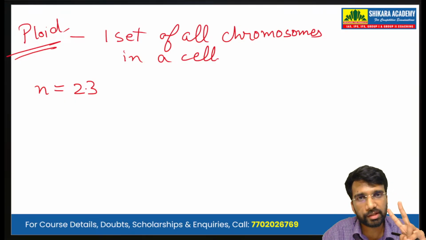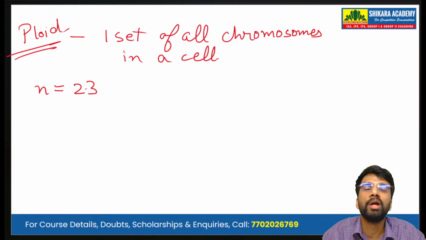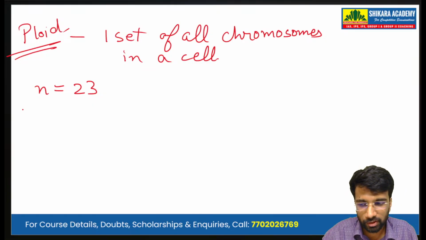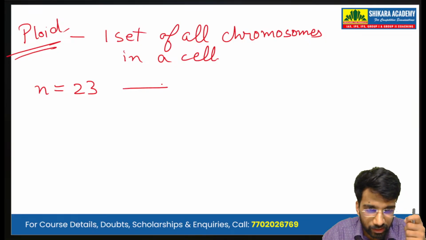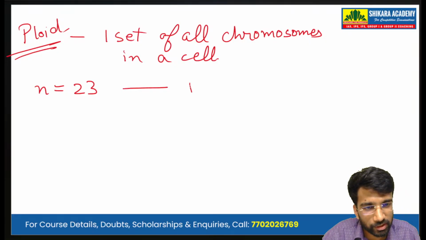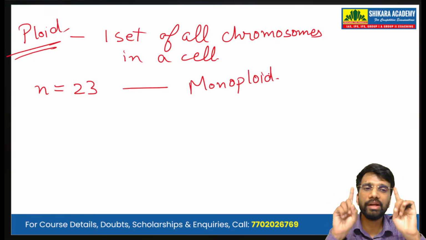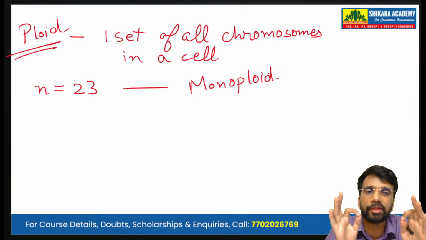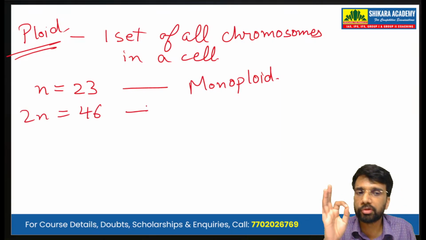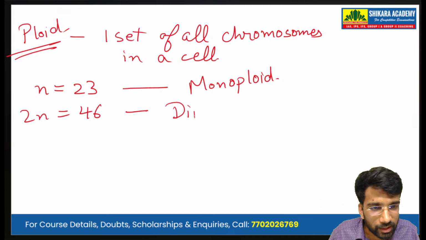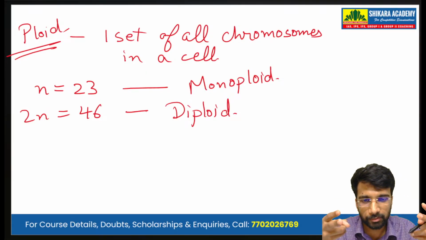When we take the two sets, we say that our cells are diploid. That is, we have 46 chromosomes in two sets. Here, if n, the ploid number, is 23, then we say it is monoploid. That is, only one set of the chromosomes is present. For 2n, we have 46 chromosomes and we call them diploid, that is, two sets of chromosomes are present.